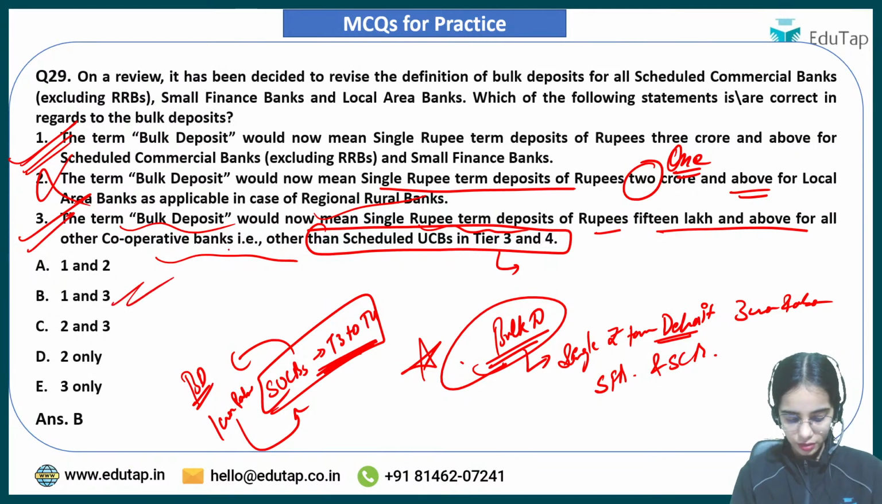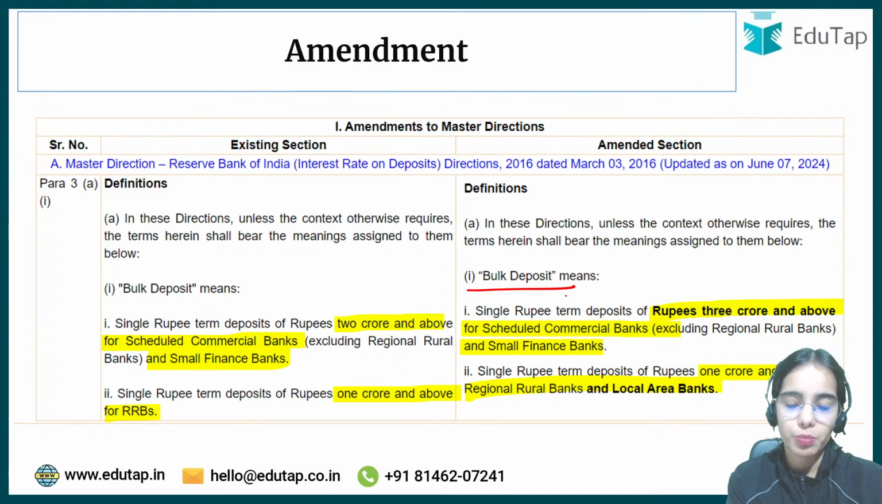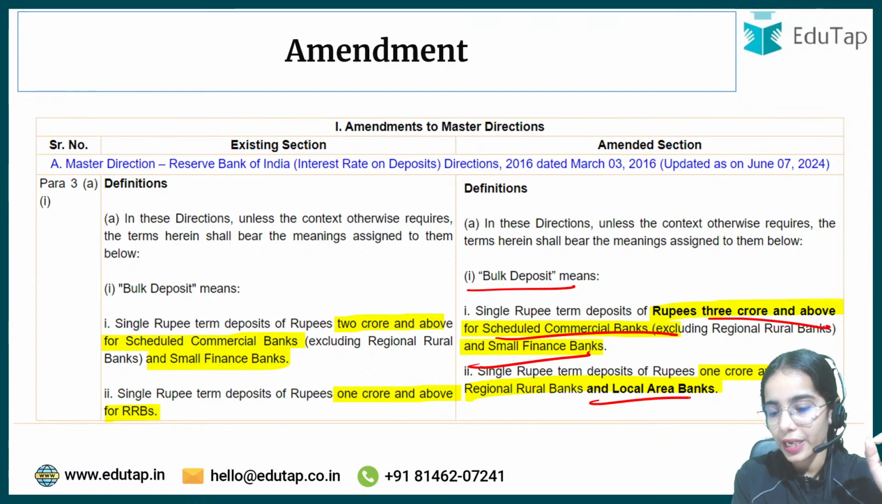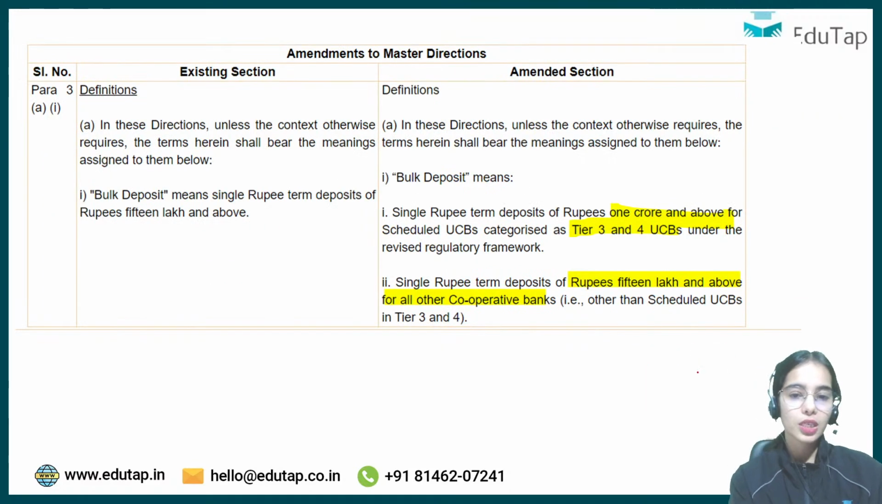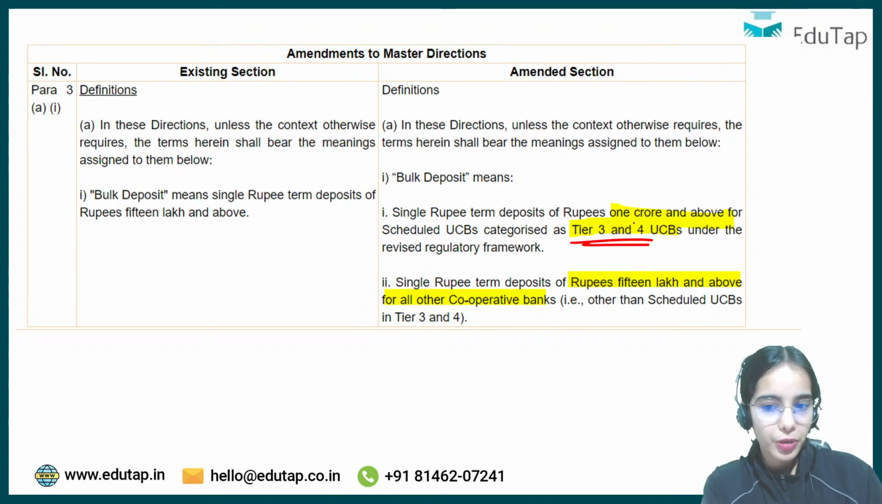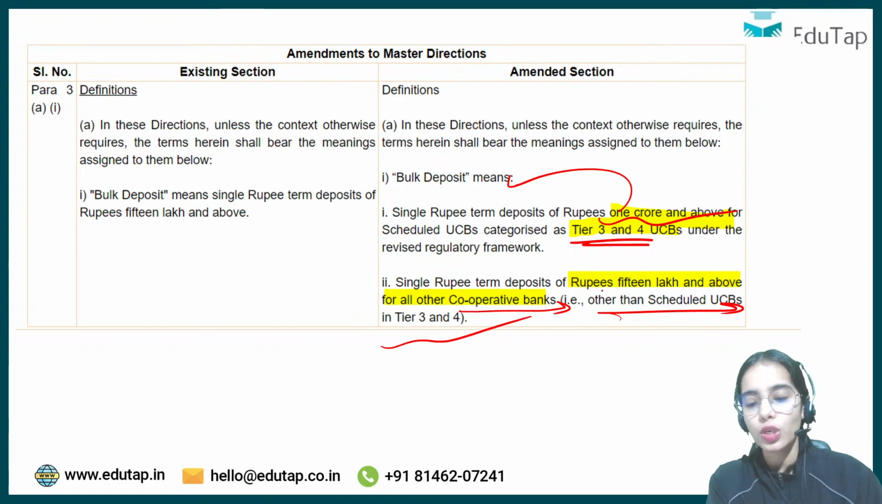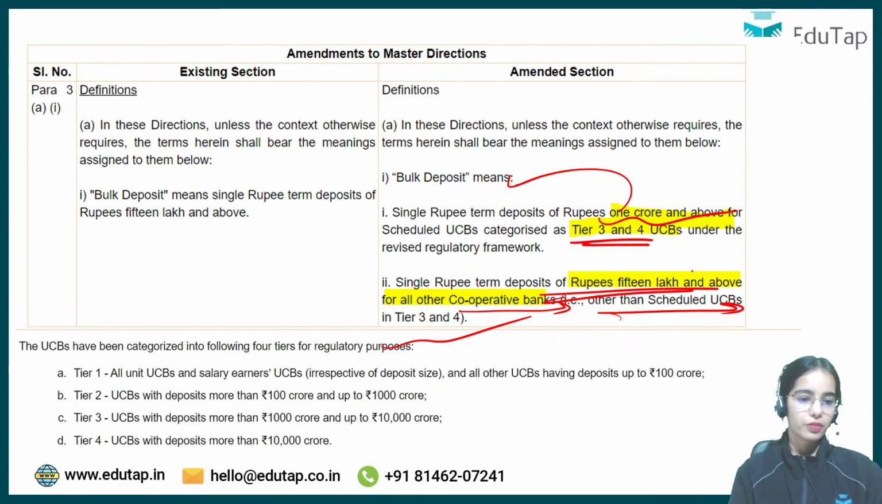Okay? So this is the limit of the bulk deposit. For the scheduled commercial bank and small finance bank, it is 3 crore and above single rupee term deposit. For the local area banks and regional rural banks, 1 crore and above. For the tier 3 and tier 4 scheduled urban cooperative banks, 1 crore and above is the bulk deposit. And for the other cooperative banks other than the scheduled UCBs in tier 3 and tier 4, rupees 3 lakh and above.